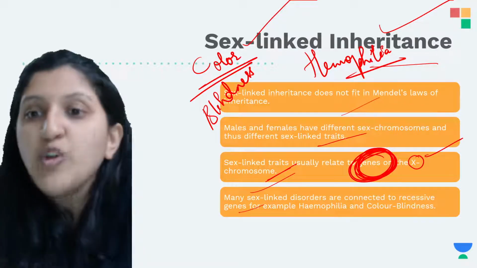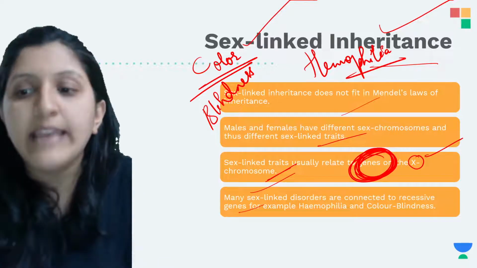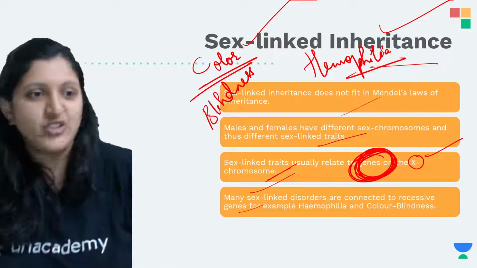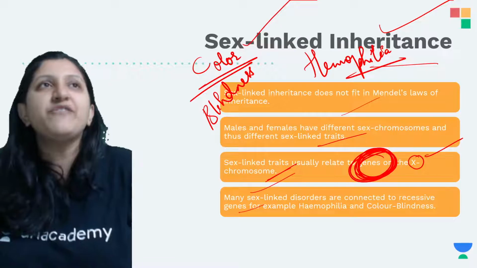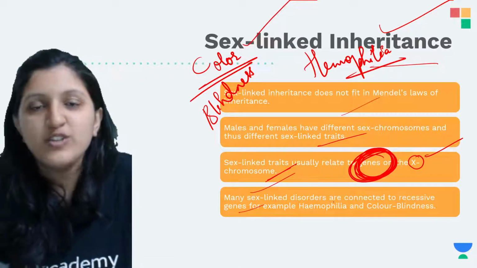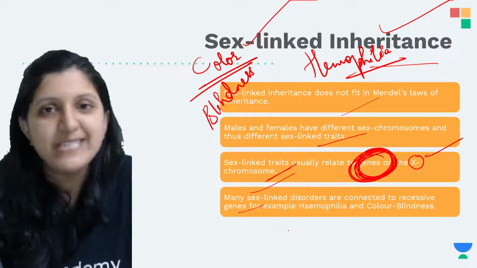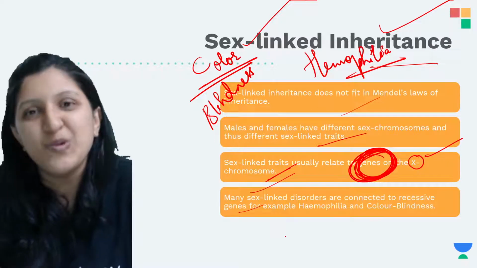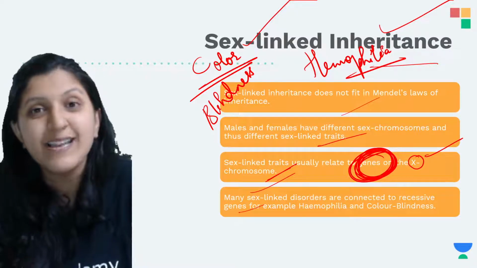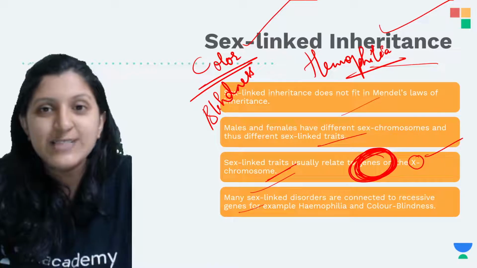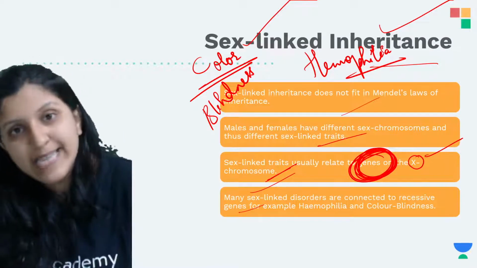Many sex linked disorders are connected to a recessive gene, which is actually a good thing, because if one faulty gene is present and the dominant one is present too, as usually in the case of a female, the female does not get the disorder as often, but the male does.